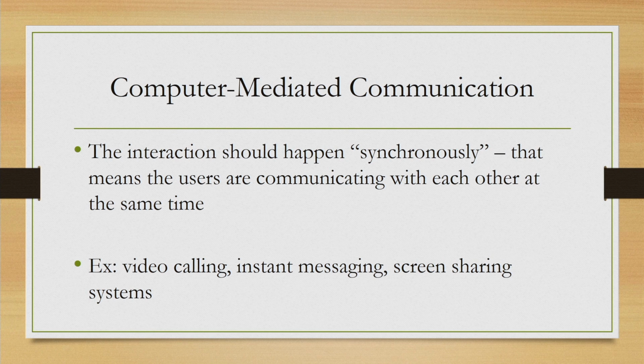An example is a video conference, where a meeting is taking place, where multiple users are sitting at multiple locations, and through video conferencing the meeting is taking place. Or instant messaging, screen sharing, video calling, all these are examples of synchronous remote interaction.